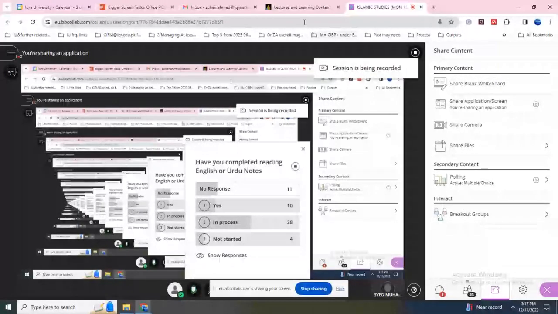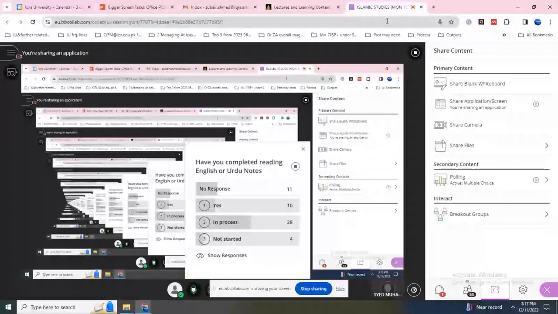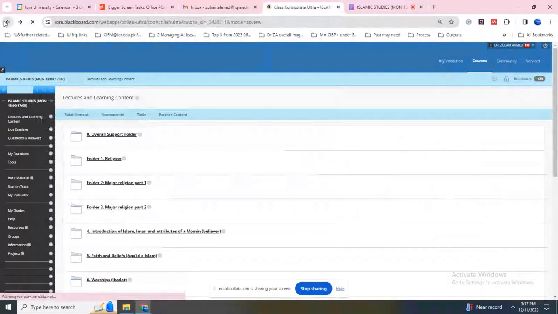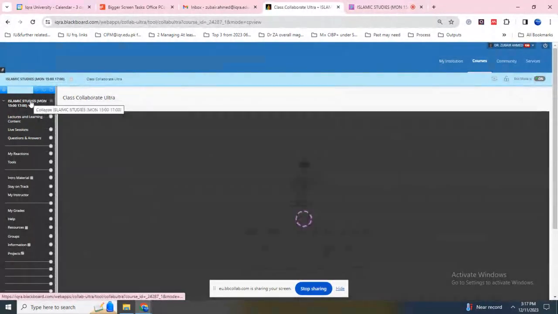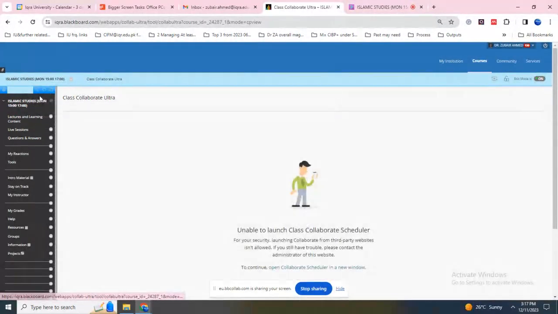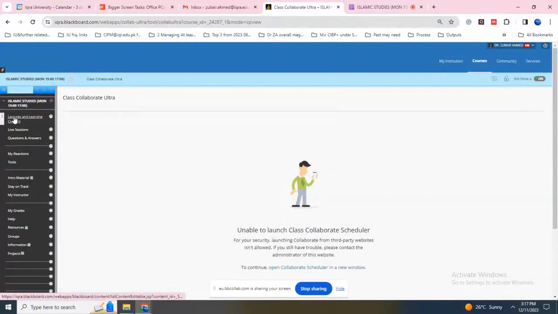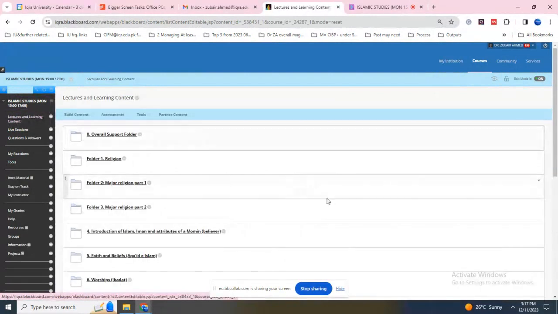Bismillahirrahmanirrahim. We are discussing how you can read notes or content from your folder. You have to go in Blackboard, into the relevant course, like we have the Islamic Studies Monday folder. After that, you should go to the lectures and learning content folder.